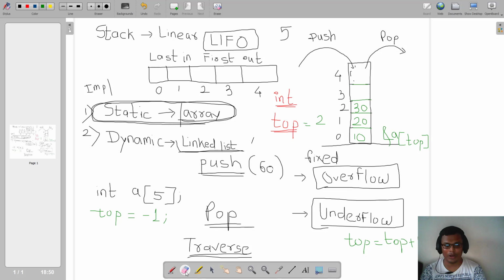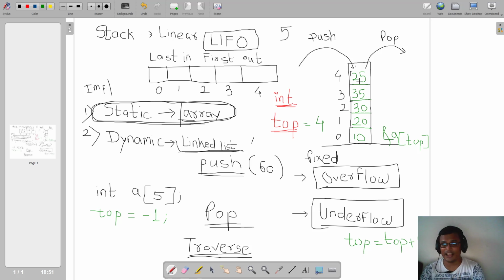Now again if I do a push, value of top will be incremented by 1. Top will become 3. I will scan the next element, suppose it is 35, say for example, at A of top, that is 35. Are you getting this? Again I select the case of push. Again top is equal to top plus 1. Top will become 4. Suppose the next element that I push is say 25. So I have pushed 25. Okay, 5 pushes I have done.